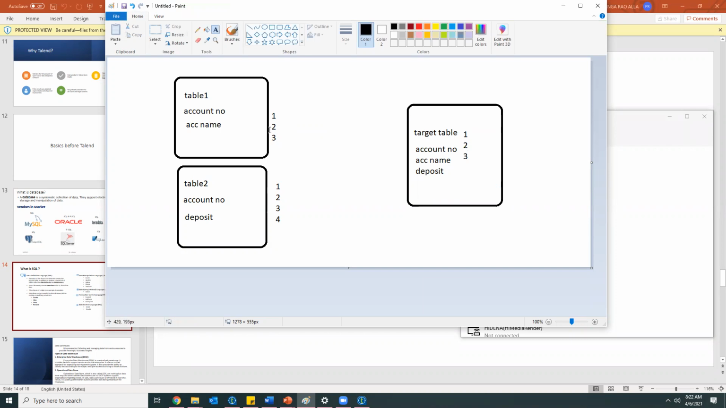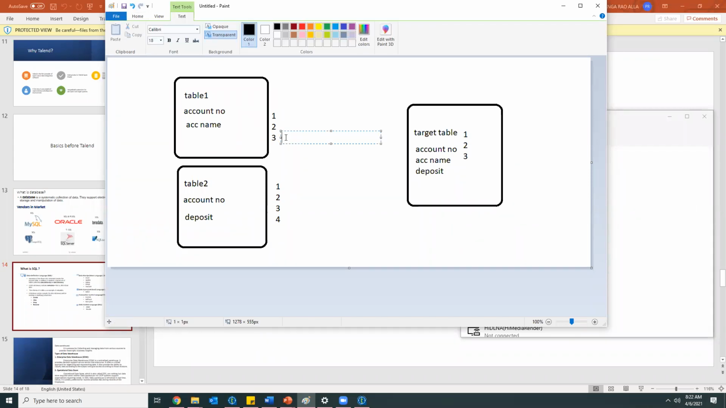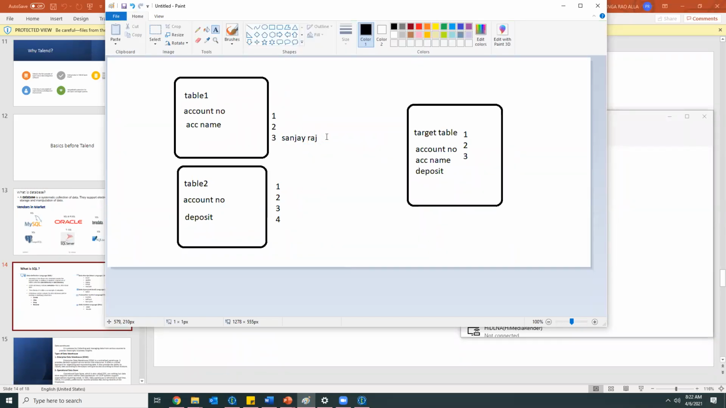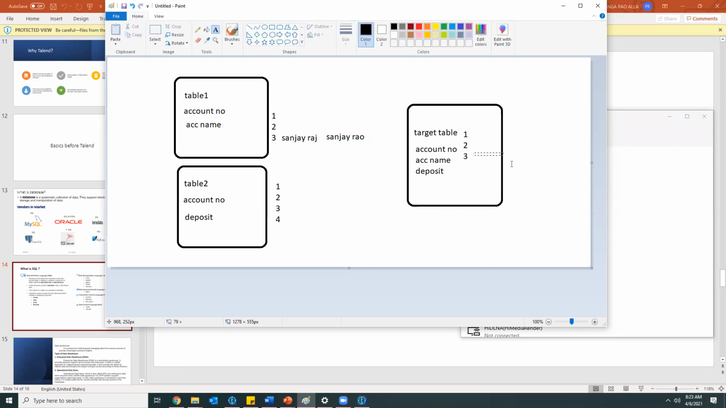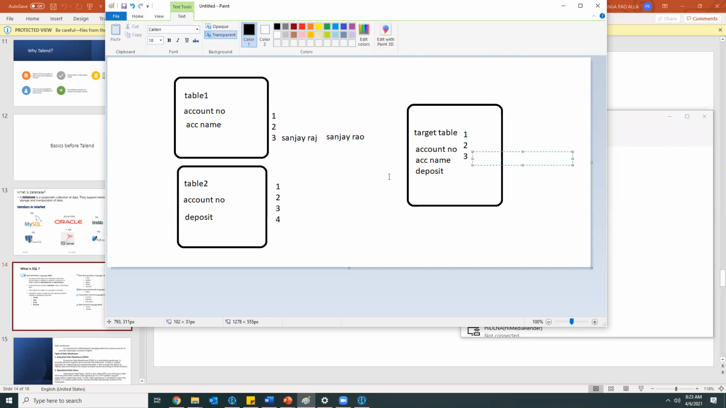Tomorrow, after loading the third record to this target table, for the third record the account name yesterday was Sanjay Raj. And after loading, that name got changed. Instead of typing Sanjay Rao, I typed yesterday Sanjay Raj, which is wrong. So that Sanjay Raj is already here, and I should update that to Sanjay Rao. So in that case, we can use merge.